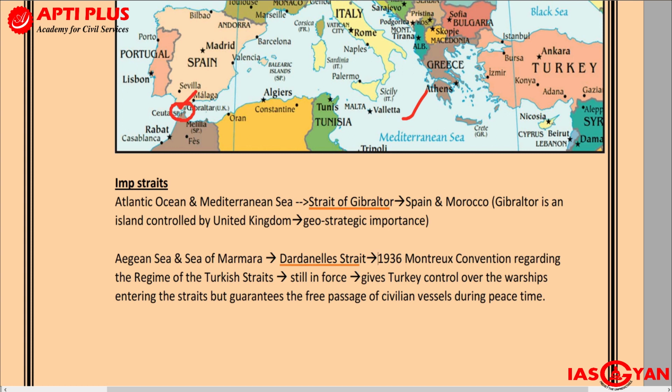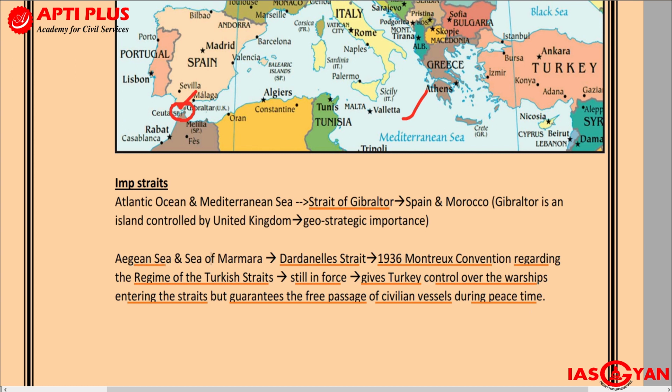Because as per the 1936 Montreux Convention regarding the regime of the Turkish straits, which is still in force, it gives Turkey control over the warships which enter these straits, but guarantees the free passage of civilian vessels during peacetime.